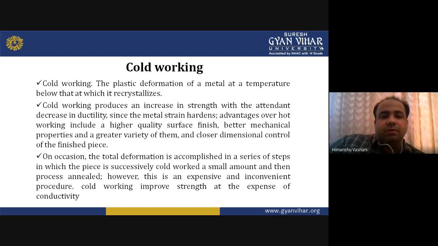Cold working is the plastic deformation of a metal at a temperature below that at which it recrystallizes. Cold working produces an increase in strength with a decrease in ductility. Since the metal strain hardens, the advantages over hot working include a higher quality of material and lower temperature requirement.